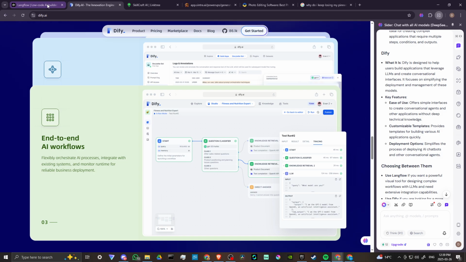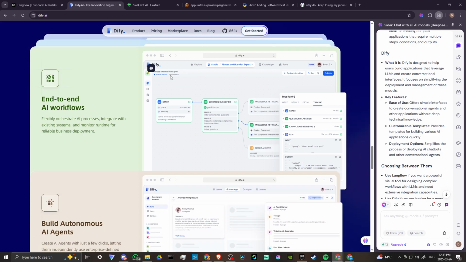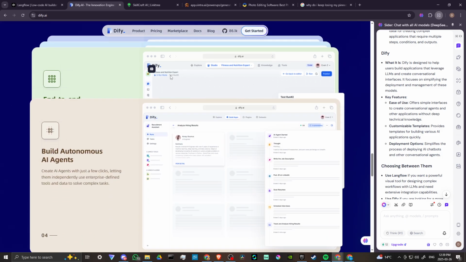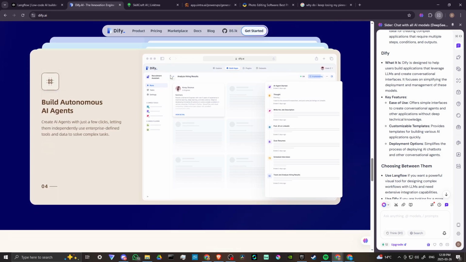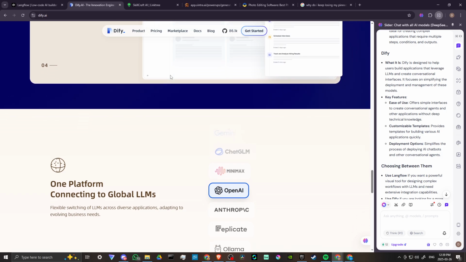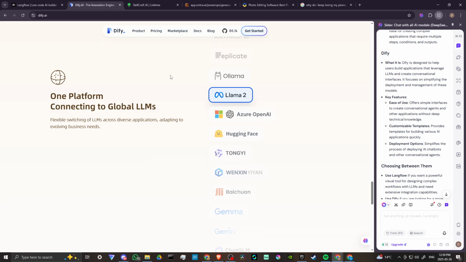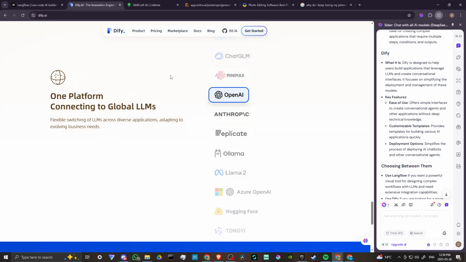Dify, on the other hand, is designed to help users build applications that leverage LLMs and create conversational interfaces. It focuses on simplifying the deployment and management of these models. Key features include its ease of use, offers simple interfaces to create conversational agents and other applications without deep technical knowledge. Customizable templates: it provides templates for building various AI applications quickly. Simplifies the process of deploying AI chatbots and other conversational agents.